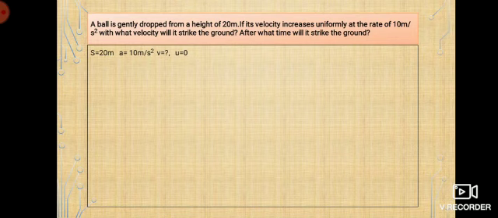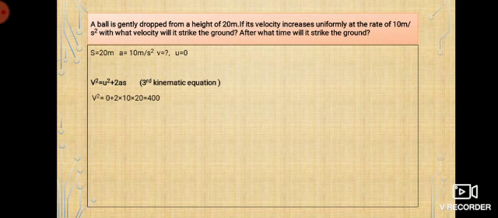So now I need to find two things here again. One is the velocity when it is reaching down, okay, and also time. So first what I'm going to use is the third kinematic equation, which is given by v square is equal to u square plus 2as, because s is given, a is given. So what I'm going to do is apply it like this. So 0 plus 2 into 10 a into 20 s. So from that I get v square is equal to 400. V square is 400, so v is root of that, which is 20 meter per second. Correct. Now first part of the question is answered, that is at what velocity does it hit the ground? So that is 20 meter per second.